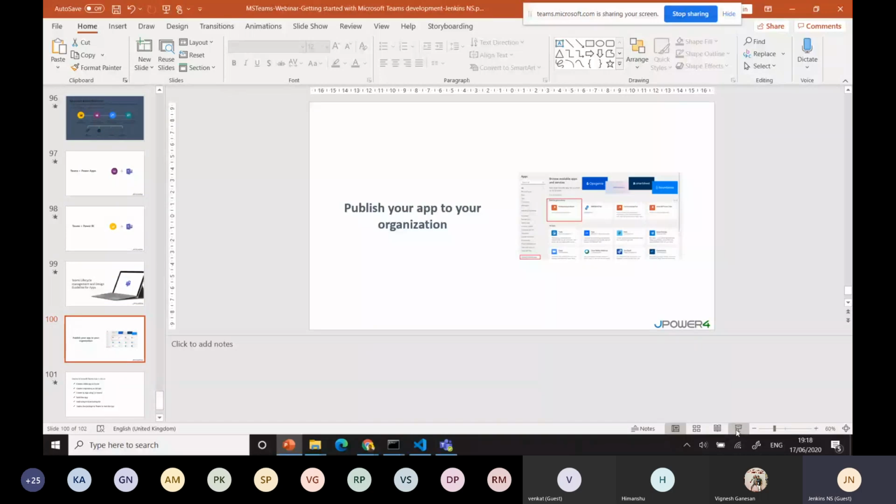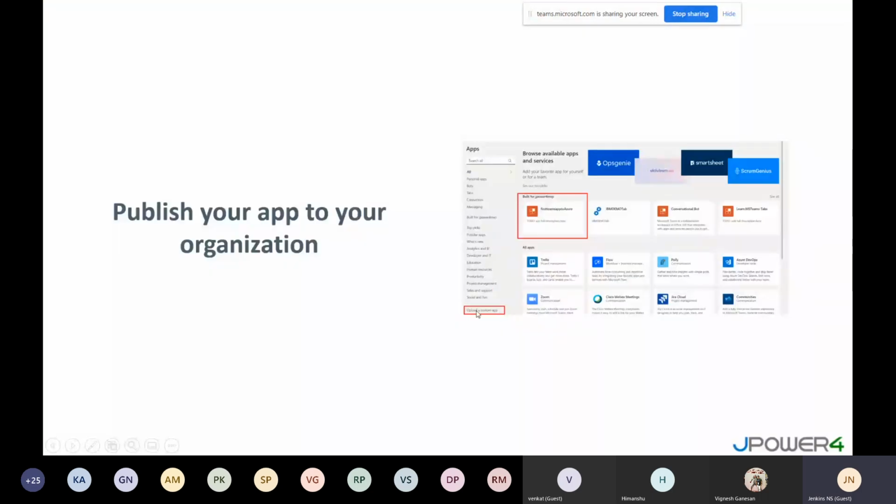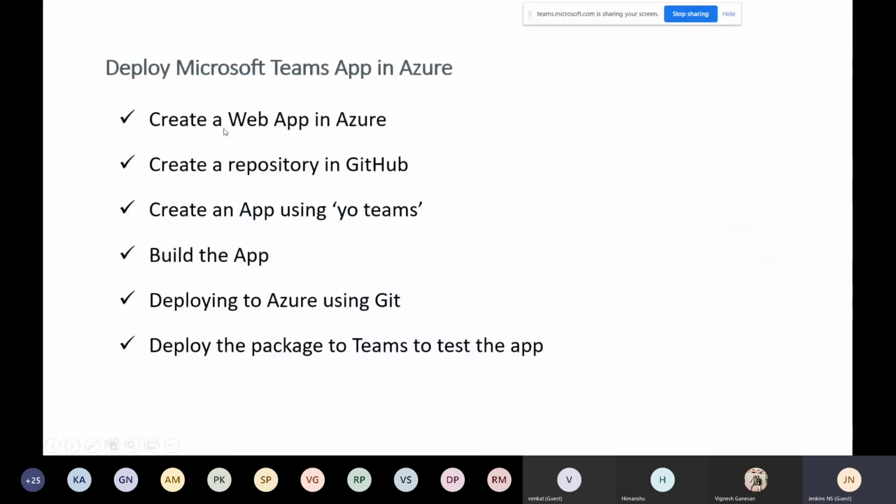The final thing is publishing your apps to your organization. That's a little bit you want to do. Always remember that you need a web app in Azure, then a repository in GitHub or any repository, no problem. Whichever one you want, you can use it and create an app using Teams or C#, whatever it is. Then you can build the app, deploy it using Azure, using the Git part. If you are using a different repository, use that one. Then you can package the Teams app and test it. These are the simple steps.